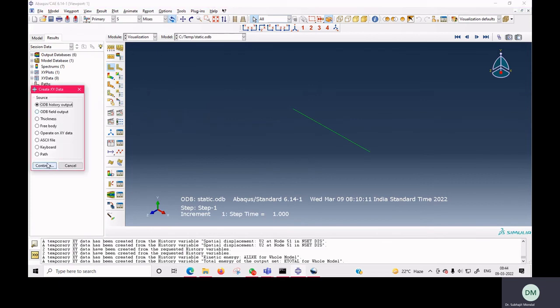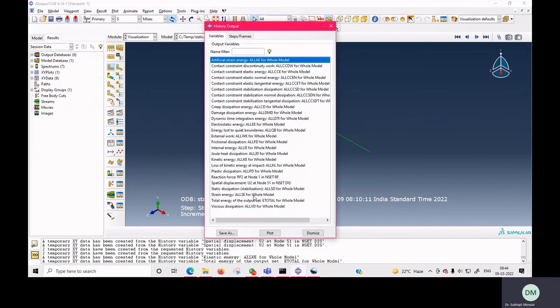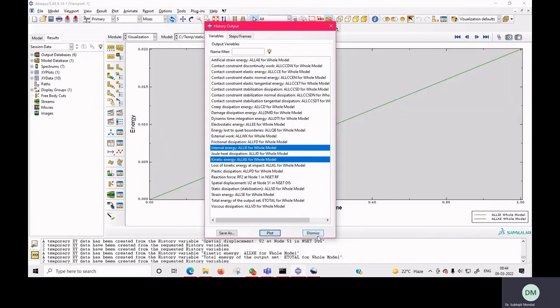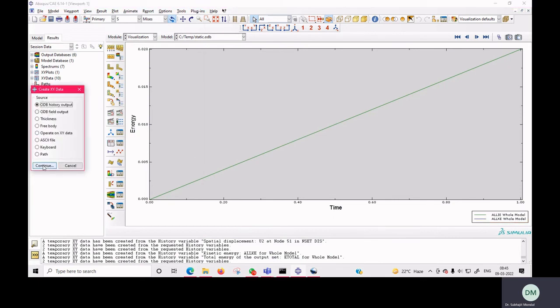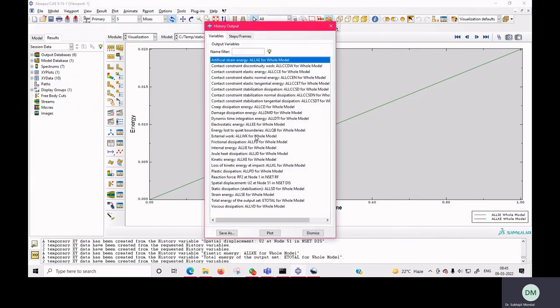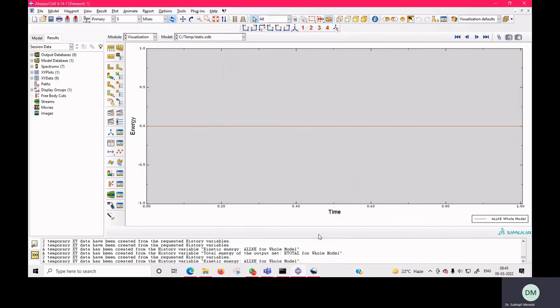In case of static analysis, you can plot our strain energy, or you can say our internal energy, and kinetic energy. So here you can see that kinetic energy is very low. For static analysis, our kinetic energy is 0.